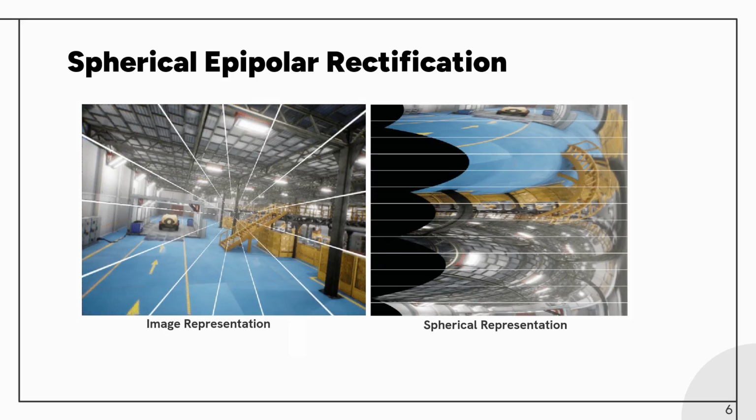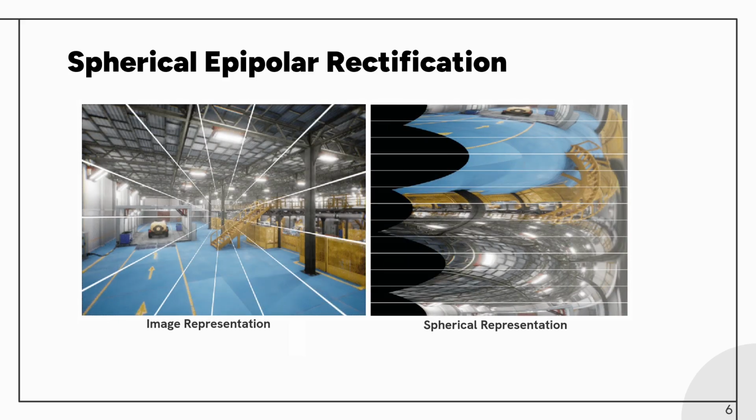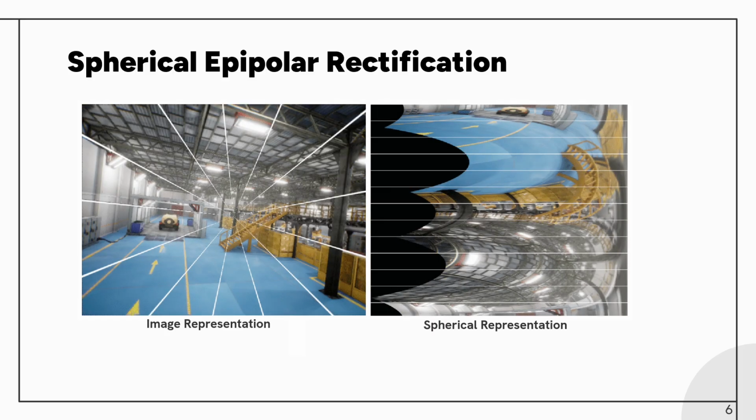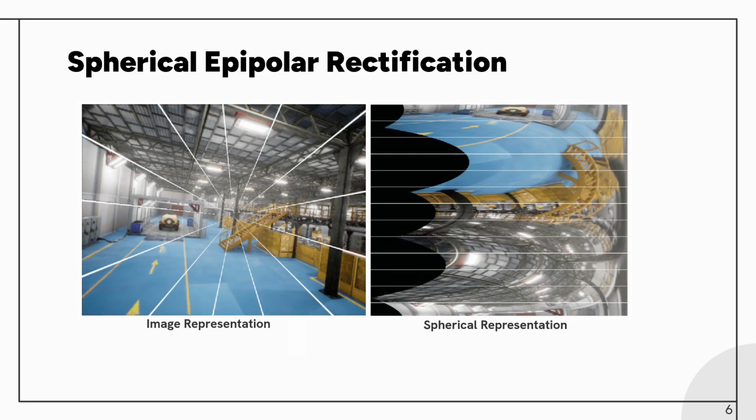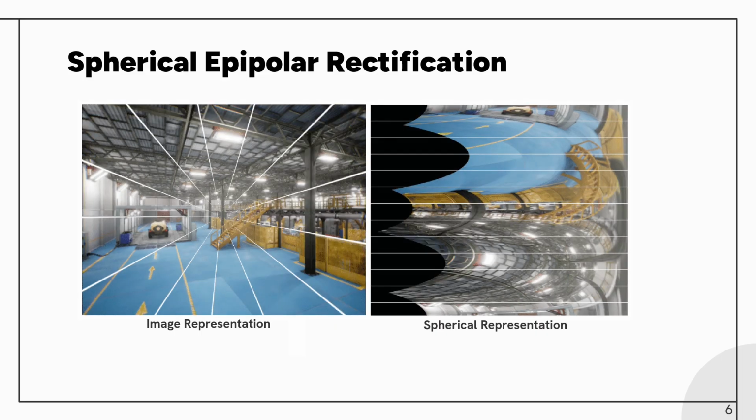Here we present the spherical epipolar rectification. In this model, the image representation is mapped to the spherical representation, where epipolar lines are horizontal and disparity can be recovered along those horizontal epipolar lines.